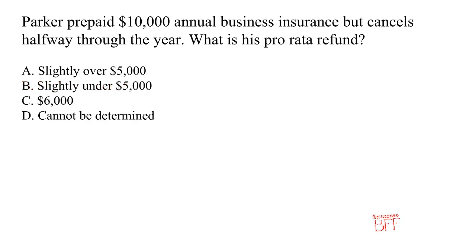Question: Parker prepaid $10,000 annual business insurance but cancels halfway through the year. What is his pro rata refund? Here are the answer choices. Choice A is slightly over $5,000. Choice B is slightly under $5,000. Choice C is $6,000. Choice D is cannot be determined. The correct answer is slightly over $5,000. Pro rata refunds return the unused premium amount, which would be slightly more than half of $10,000.